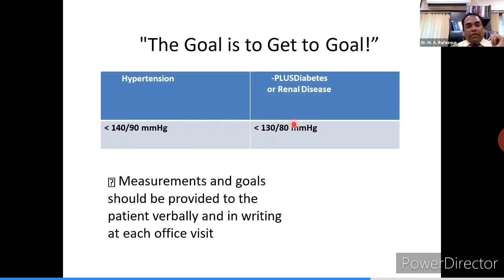Earlier in JNC 7, it was there. Every patient of blood pressure should be given their blood pressure written on their case sheet. Verbally also it should be declared to them, and along with their actual reading, what the ideal goal should be should be verbally said and documented at every visit.